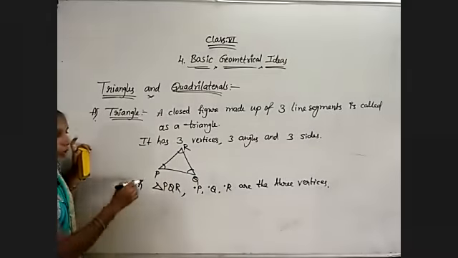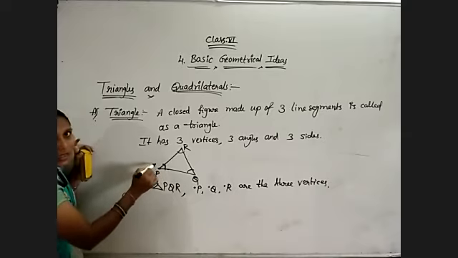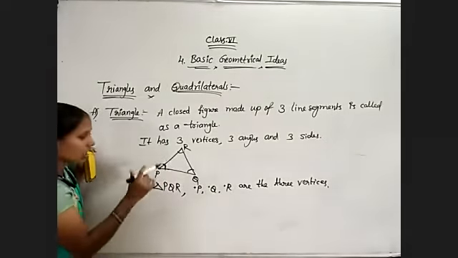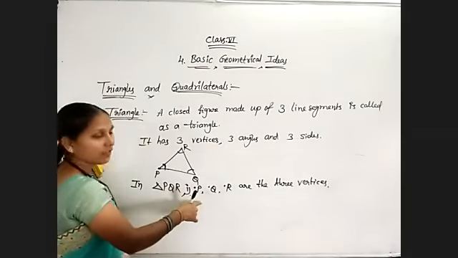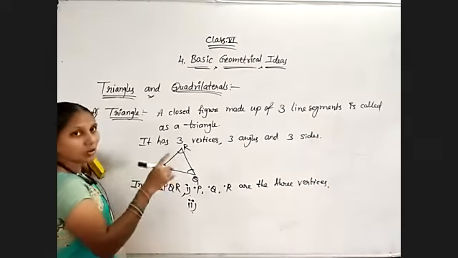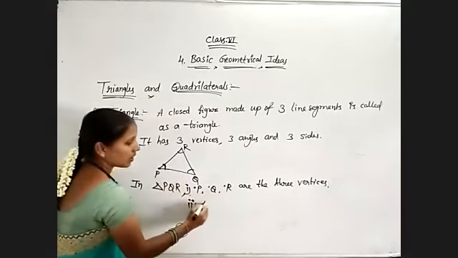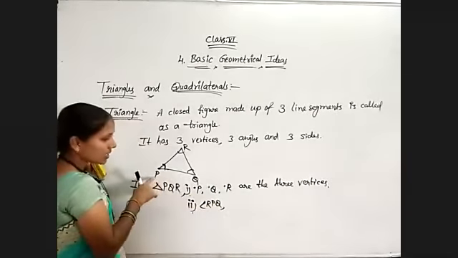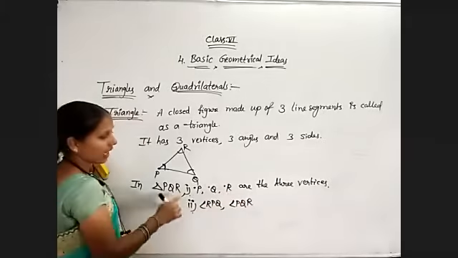But I told you, if there is only one angle, then there is no problem. If I have another angle here, I compulsorily need to name it by giving the 3 alphabets. So now like that only I am writing. In this, first the 3 vertices we have. Now coming to the 3 angles. The first angle is P. For that I told you already, PQR. What is the last letter? R. So RPQ. Angle RPQ, that means angle P itself. Now start with the second letter, that is angle PQR. I hope you understood now.